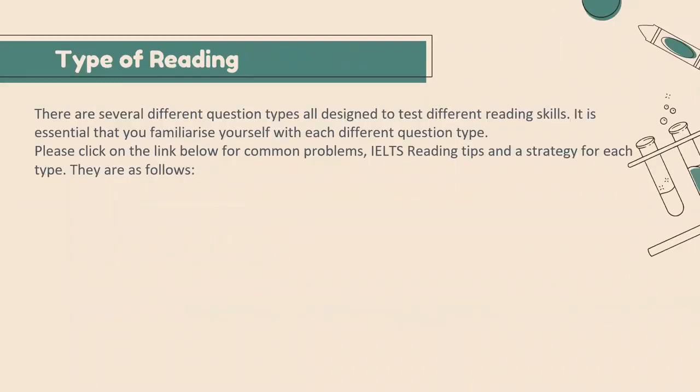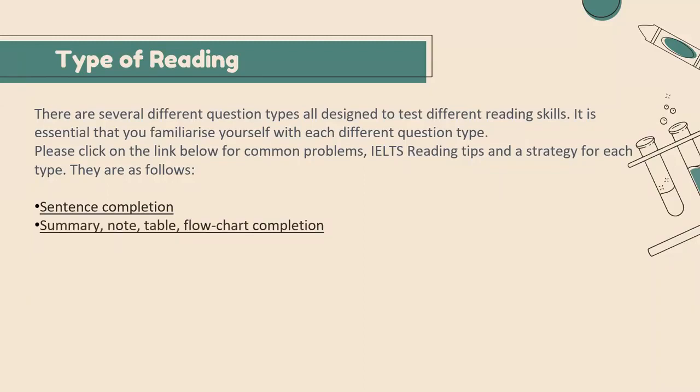All right. Now let's have a look at the types of reading. There are several different question types. So you can have a look, the first type is sentence completion. In this case, they will give you a sentence which is incomplete, with a maximum of 3 words. They will give you the proper instruction on how many words you need to complete the sentence, and you need to complete that incomplete sentence. The second type is summary completion, or note completion, or a table or a flowchart completion.